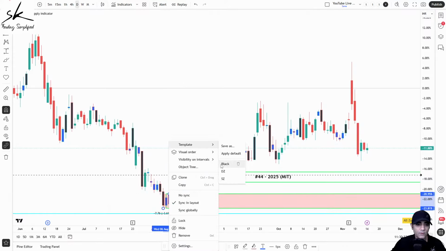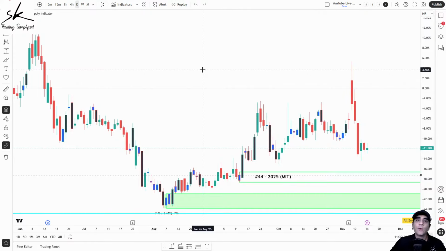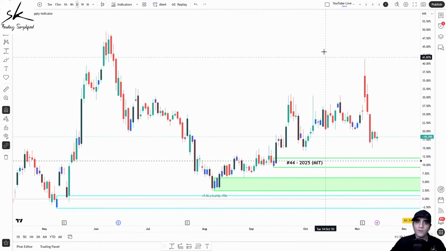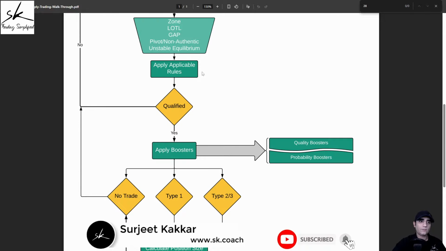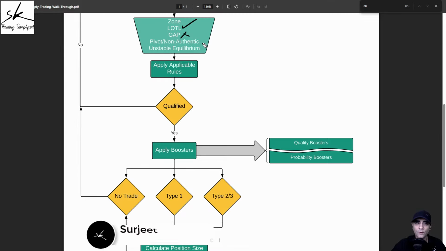Let's change this to demand. So yes, it was a case of level on top of level, and then you saw that we shifted from the zone to another zone, even though this is not a quality zone, but as a case of level on top of level, we will make that shift. So let's get back. Level on top of level was applicable. We made the modification. The zone is not because of a gap, therefore gap rules will not apply.